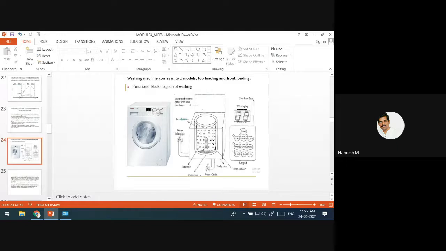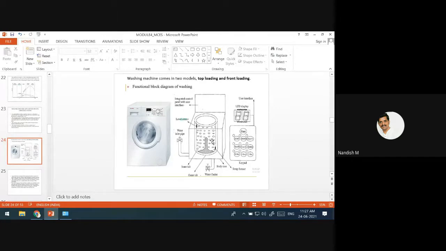You are going to see three buttons: wash, spin, rinse. Whenever you set a standard program, these three steps are done automatically: wash, then spin, then rinse. From the inner tub the water will move out.